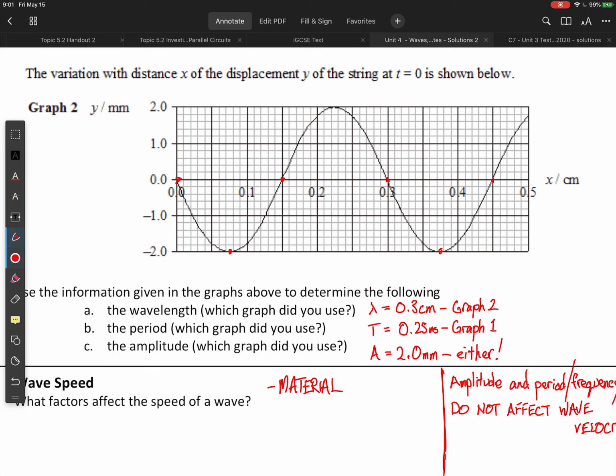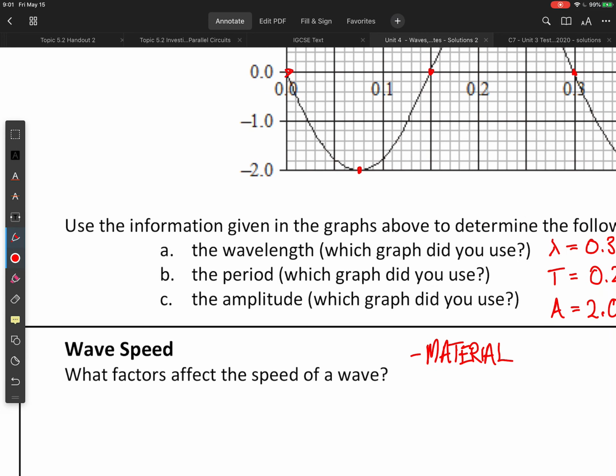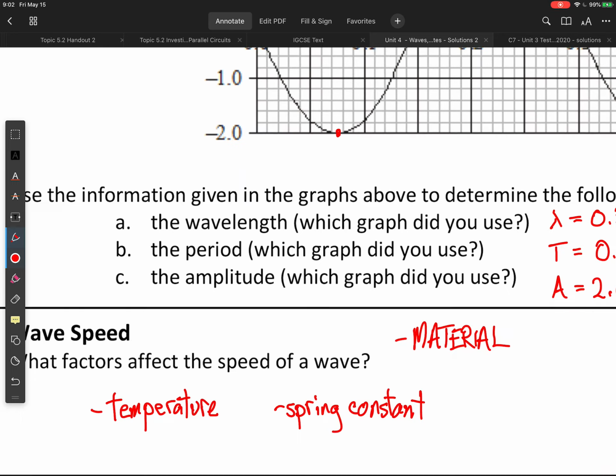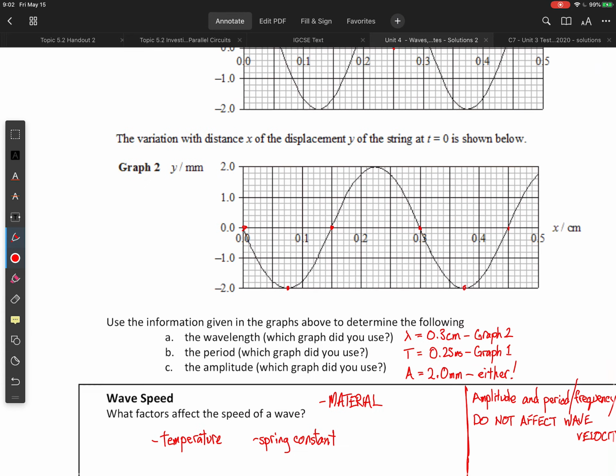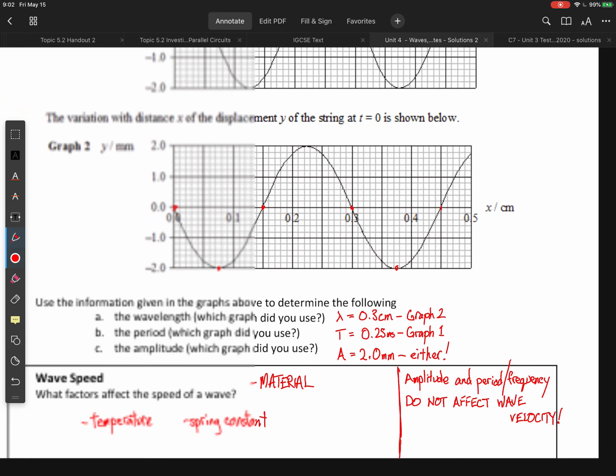Okay, what factors affect the speed of the wave? The main factor is the material itself, but temperature may also affect it, and there are a few other factors in your book, like spring constant, for example. But the material itself is the big one, and then probably temperature would be the next big one.